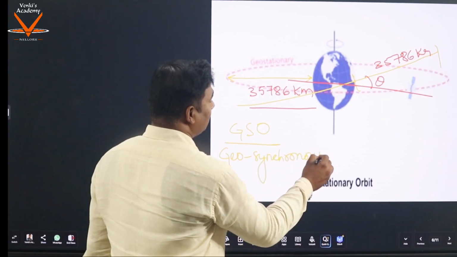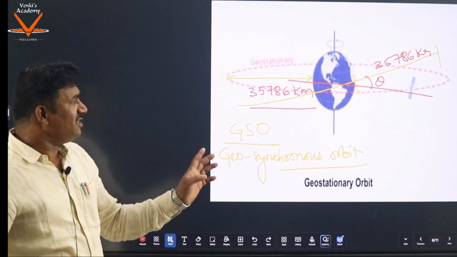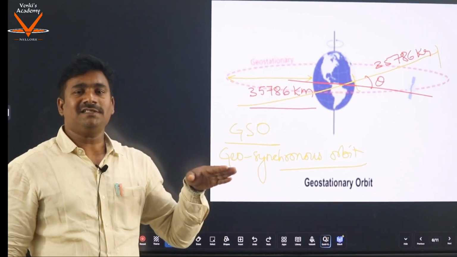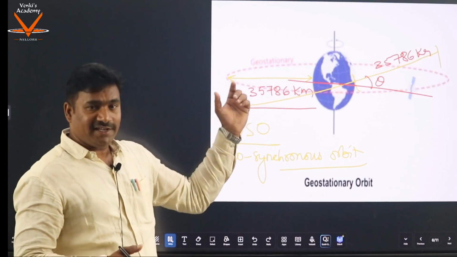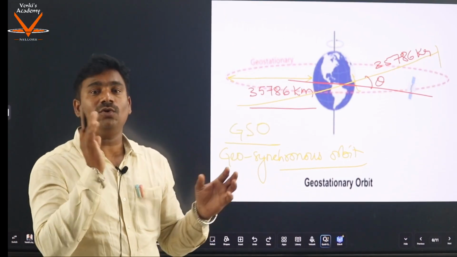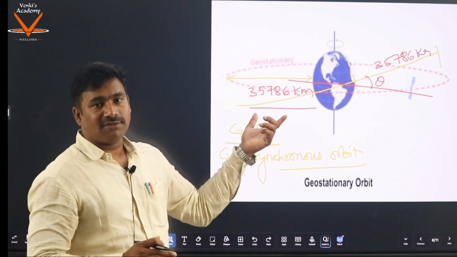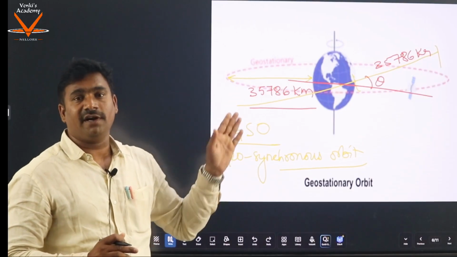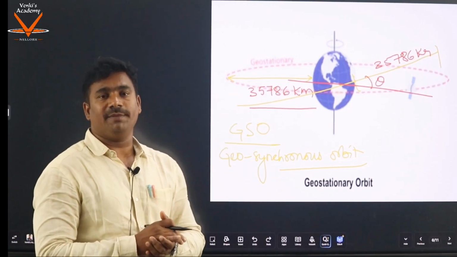Geosynchronous orbit. The only difference between geostationary and geosynchronous is that geosynchronous has some orbital inclination, but geostationary orbit has zero inclination. That is the only difference. The rest, everything is the same. The distance between the Earth's surface and its orbit is 35,786 kilometers, approximately 36,000 kilometers.